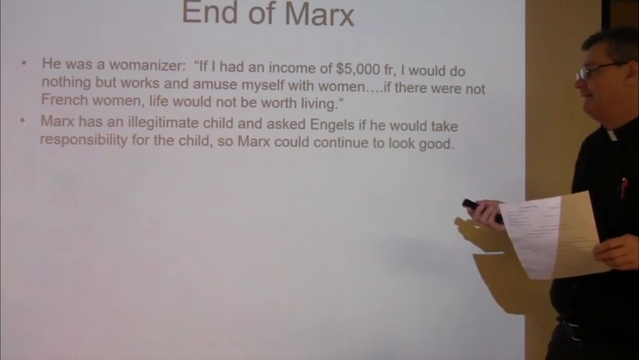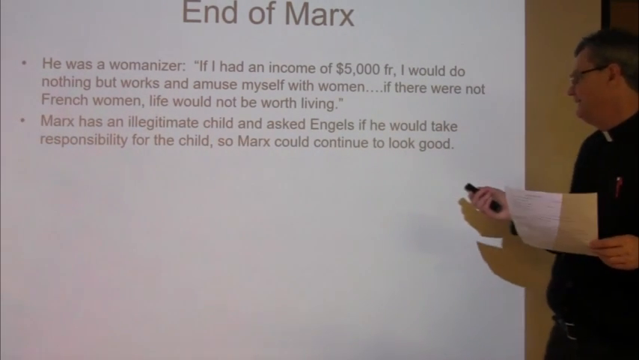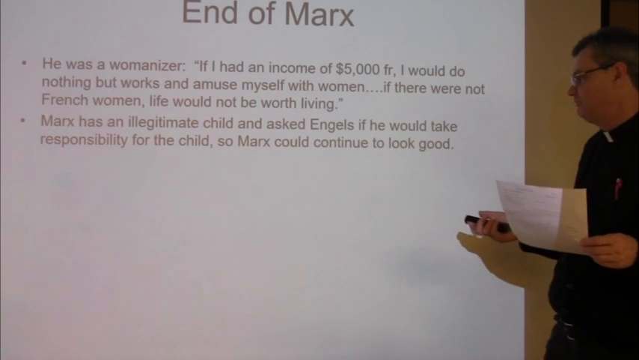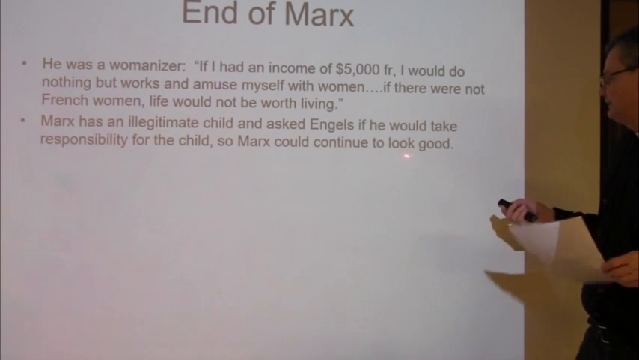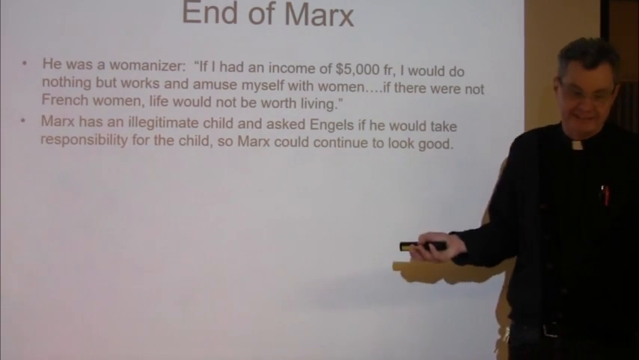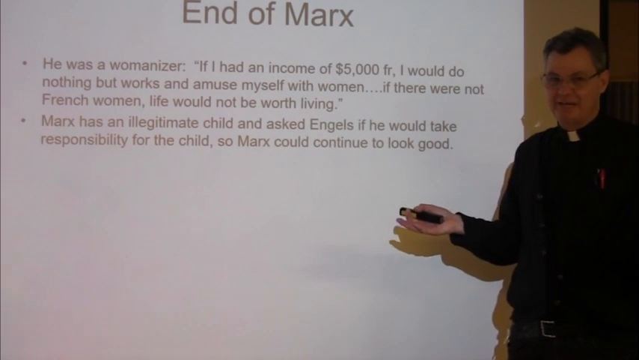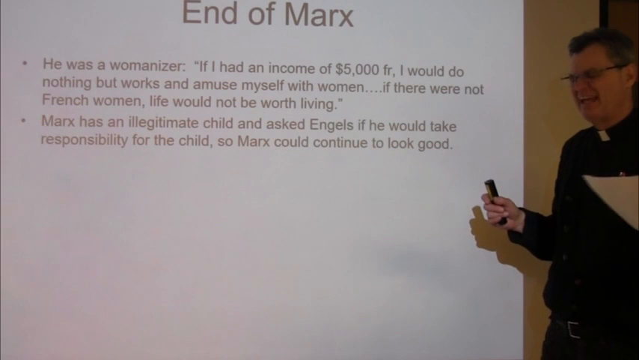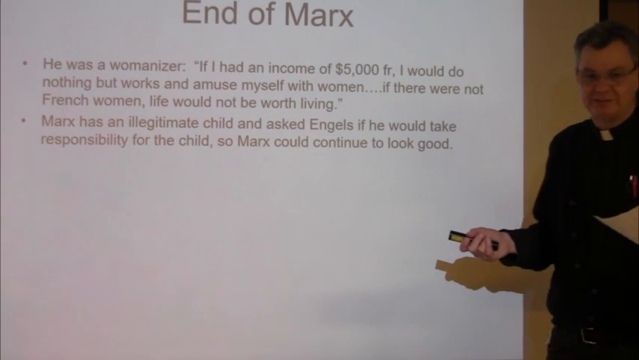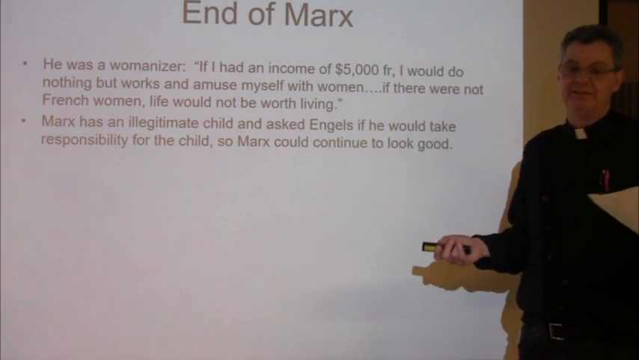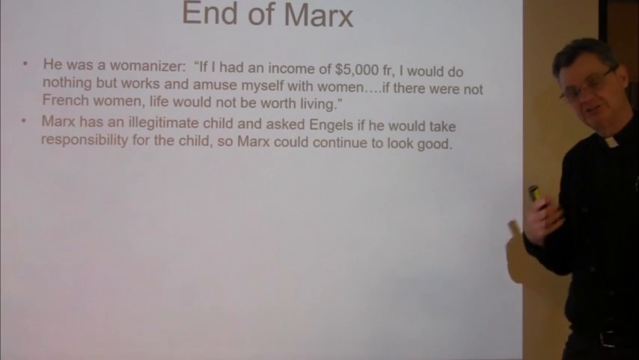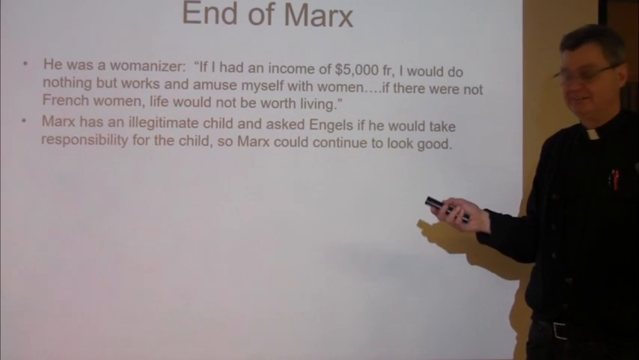So, Marx had an illegitimate child and asked Engels if he would take responsibility for the child so Marx could continue to look good. And Engels did. So he gets a girl pregnant, and I think it was his maid. We're going to have that later. And he says, Engels, would you take care of this baby? Which Engels does, because it's important that Marx looks very sophisticated. Let's continue.